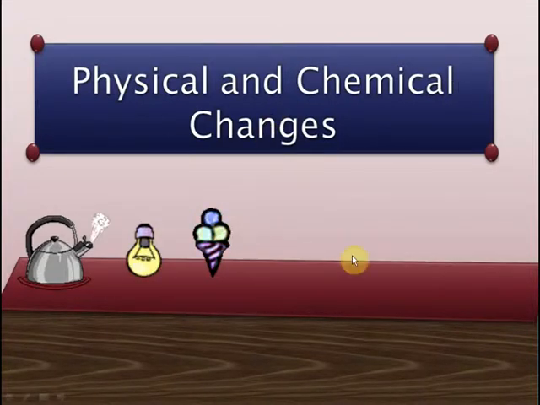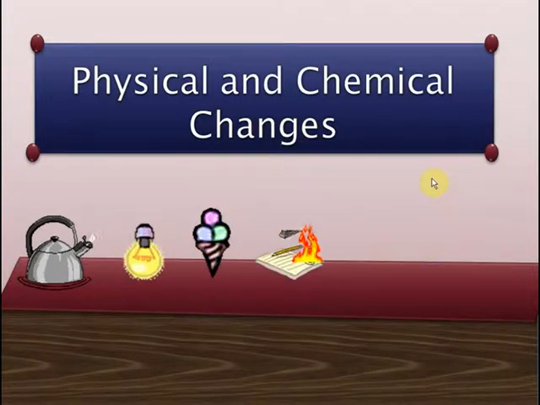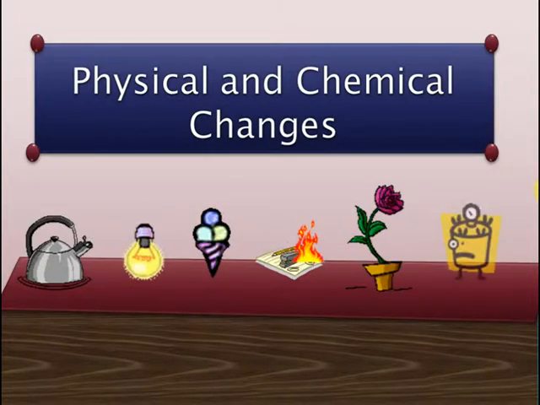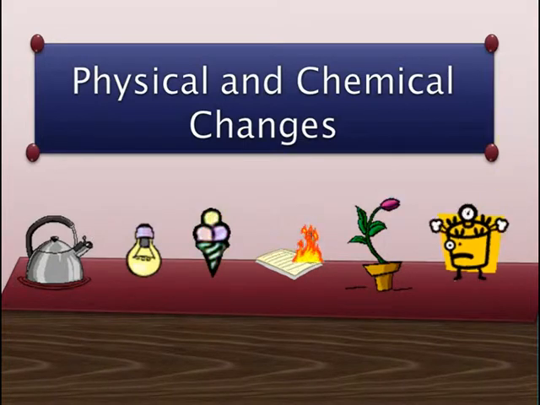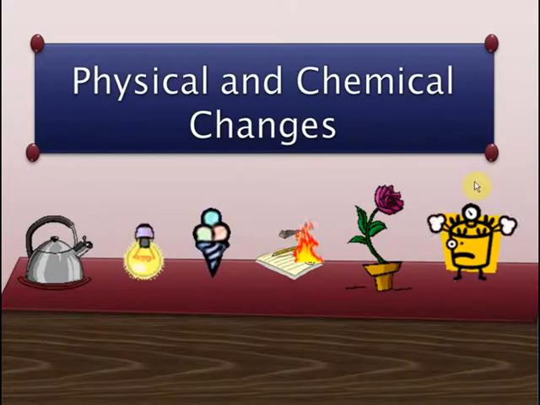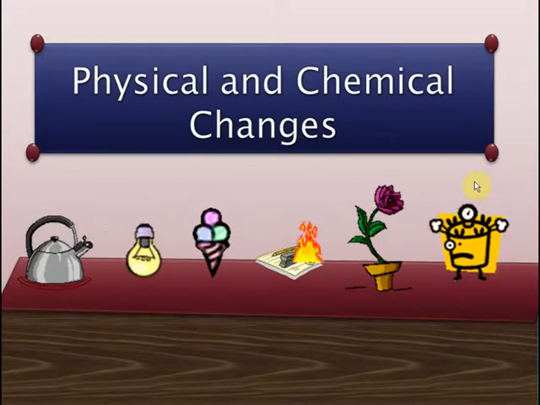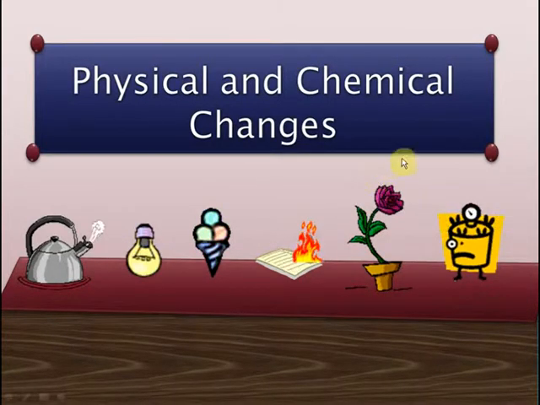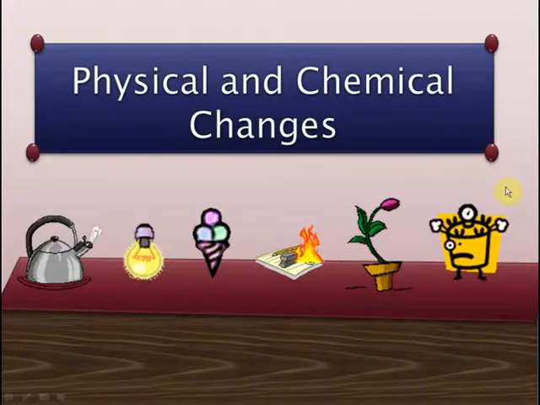What are physical changes? And what are chemical changes? For example, when paper burns, we call it a chemical change. When a plant blossoms, it's a chemical change. And when food is cooked, it's a chemical change. So, what is the main difference between these kinds of changes? That's what we'll study in this chapter. So, let's proceed. Here we go.